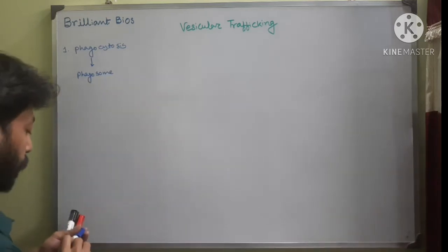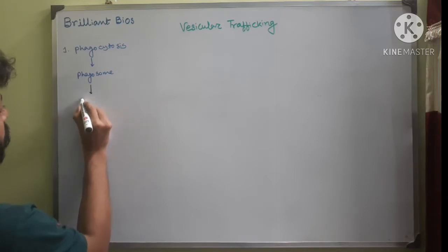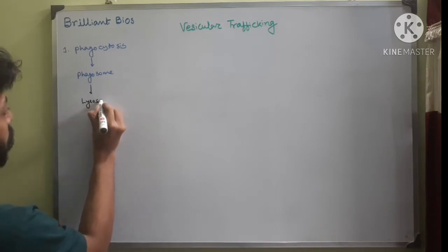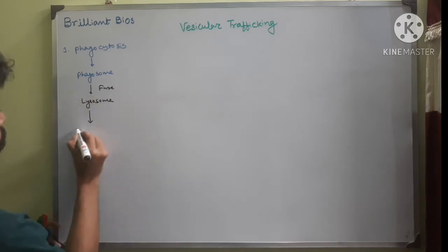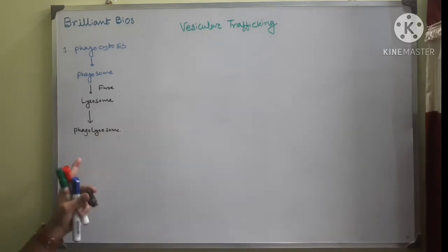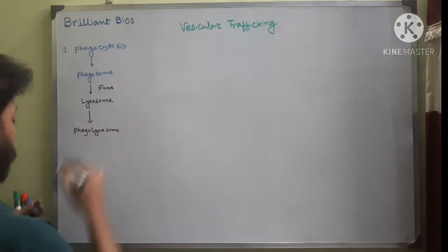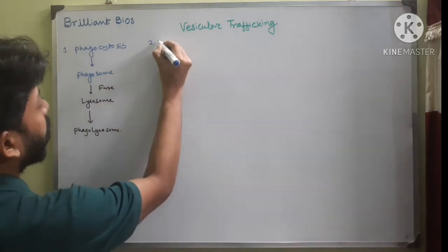This phagosome fuses with the lysosome, and they ultimately form a phagolysosome. This is the first way. Another way is endocytosis.